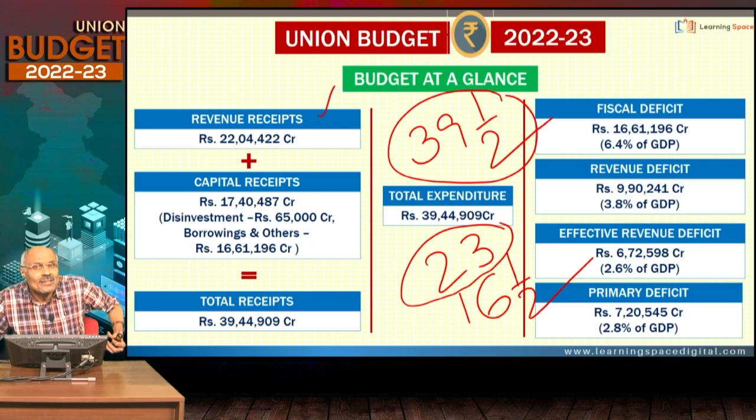What is it? Suppose part of Life Insurance Corporation of India is sold. Whatever government gets, that is non-debt capital receipt. Suppose some public sector enterprise declares some dividend. That is different. That comes under non-tax revenue.